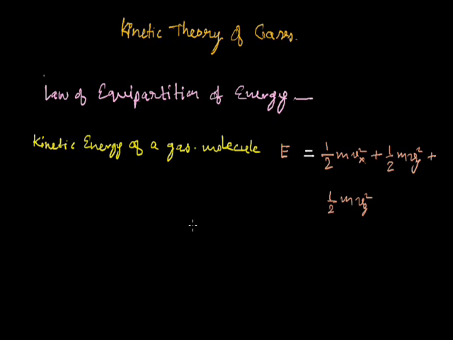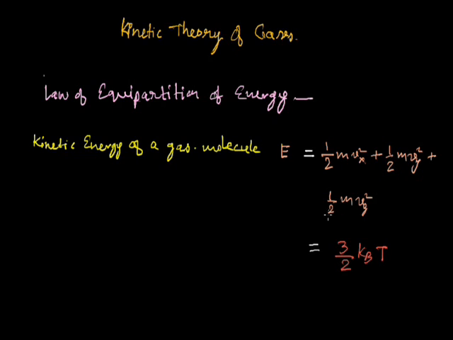Also we know that if a gas is in thermal equilibrium, then its average value of energy is given by 3 by 2 kB T, which is the kinetic energy of a gas molecule in all the dimensions in which it can move.